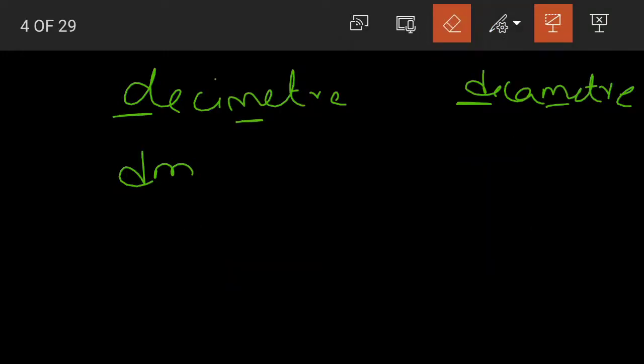So for decameter we will write dam. Understood children? For decameter we write dam. Decimeter will simply be dm, that is decimeter. Decameter would be dam.